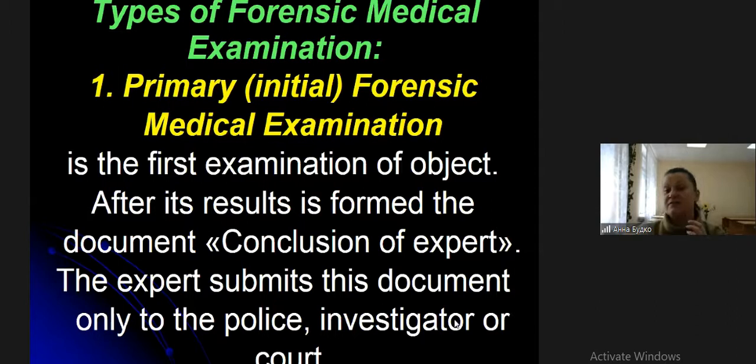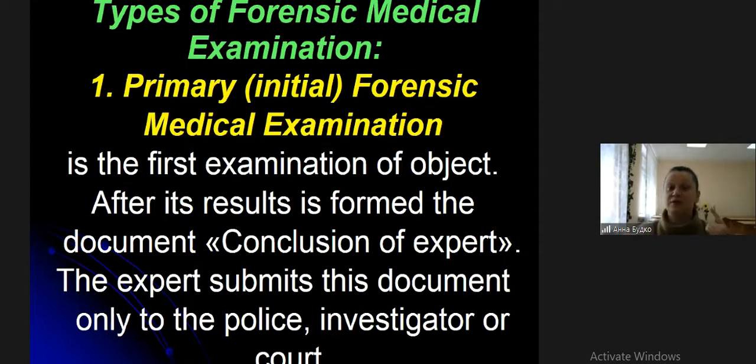After its result, the forensic medical expert forms a document with the name conclusion of expert. In this document is the main full information, a full answer to the question which the policeman gives for forensic medical